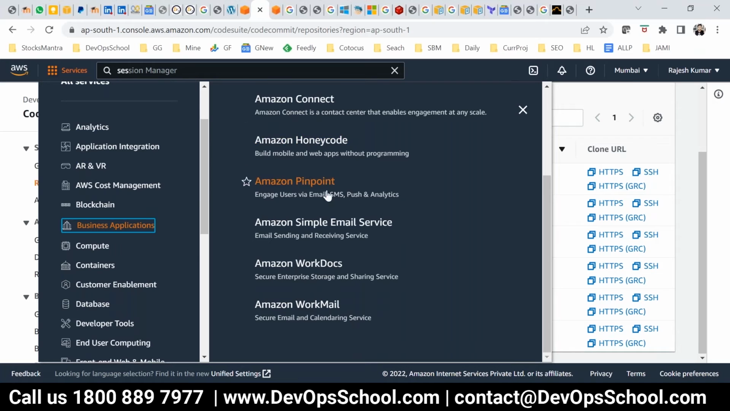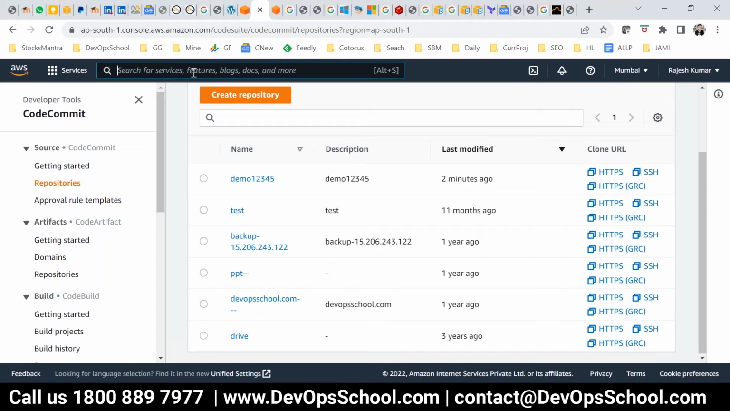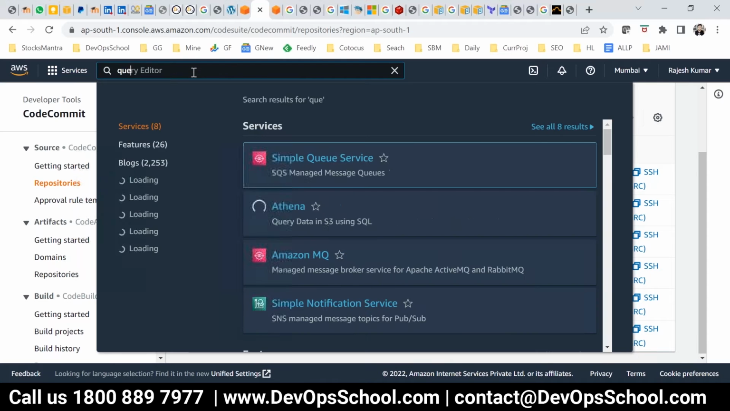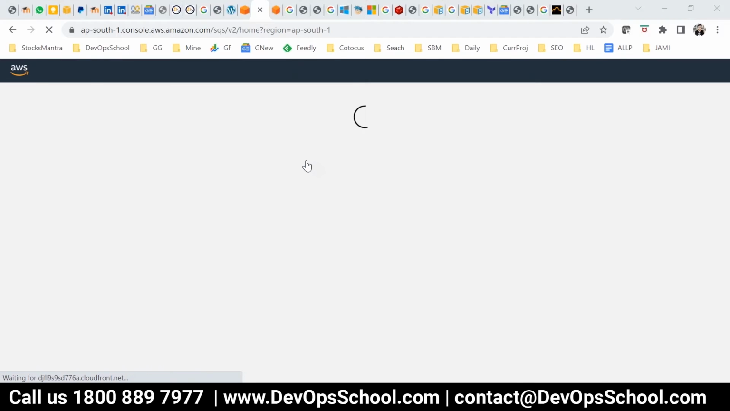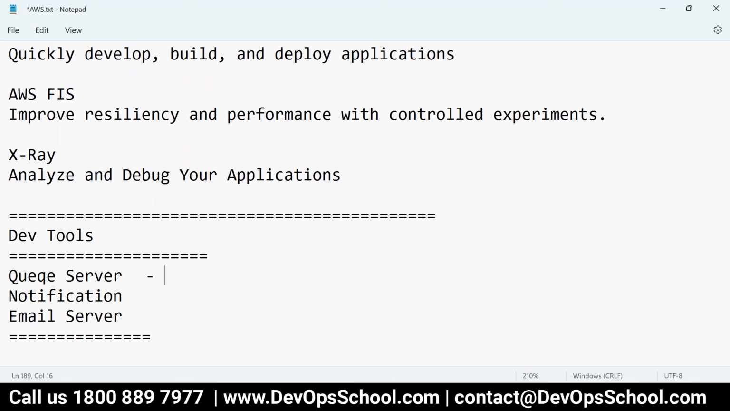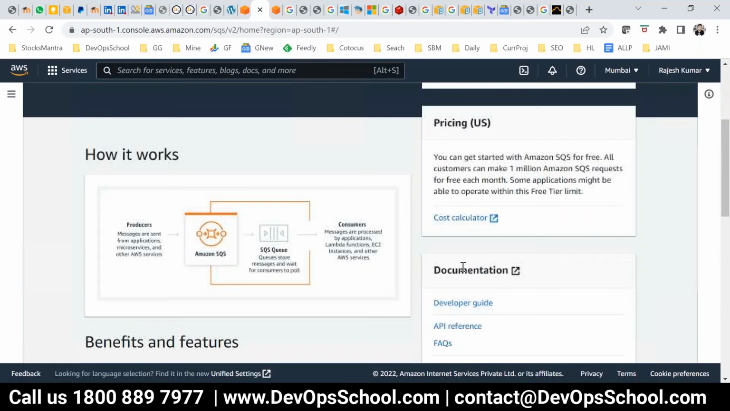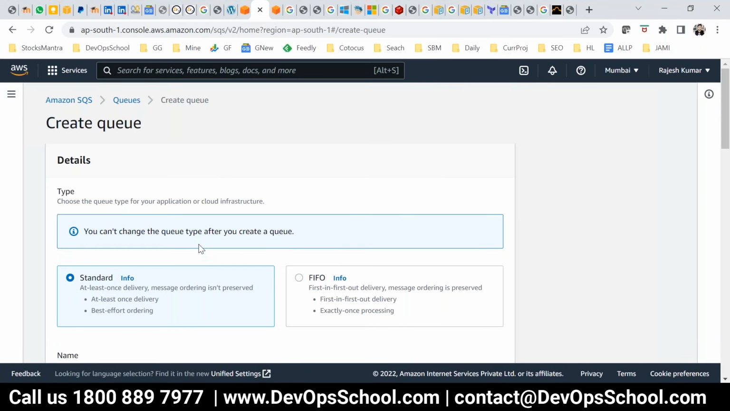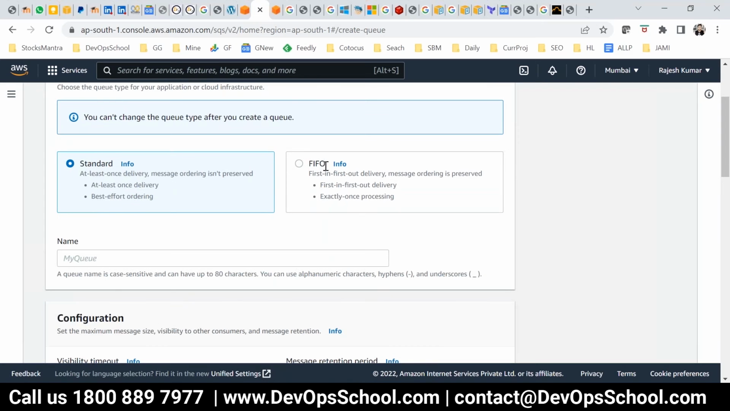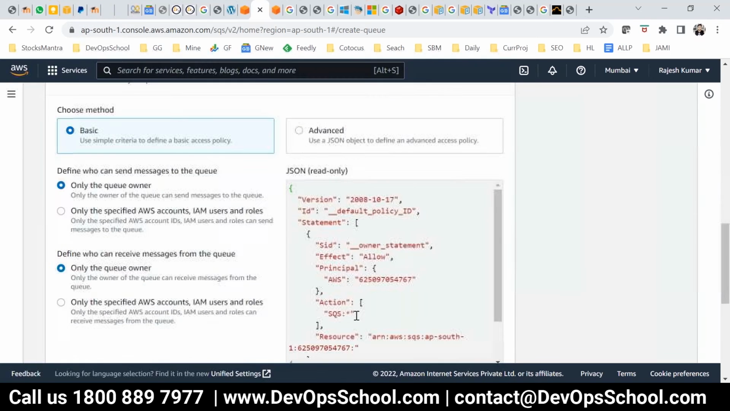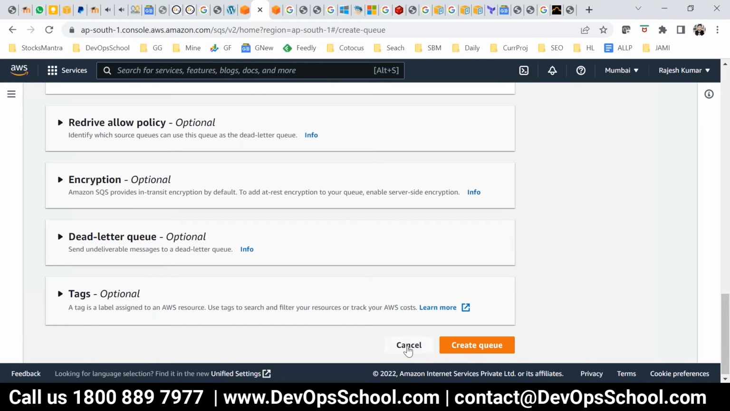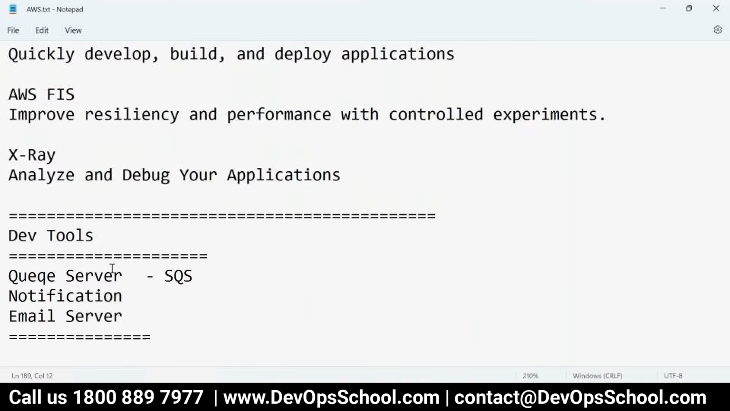Okay, so now let's say you want the queue server. So what do you want? Just search in AWS for queue. See, Simple Queue Service, SQS. Here you get a platform as a service. You don't have to set up a queue server. Just go ahead and create it, and you get it. SQS. See, create a queue. As many queues as you want, create them. Standard or first in first out. Name of this queue, set this for this thing and create it. And then after that you can use this. So if you're a developer, it's very easy.